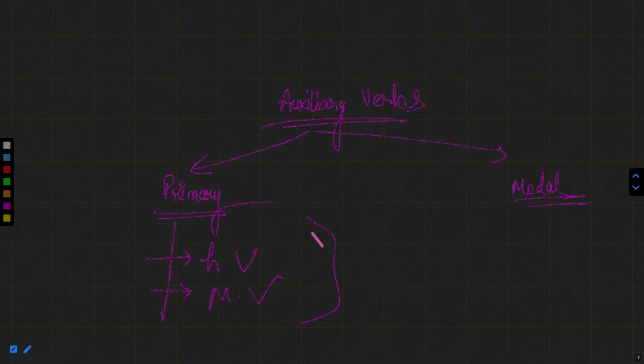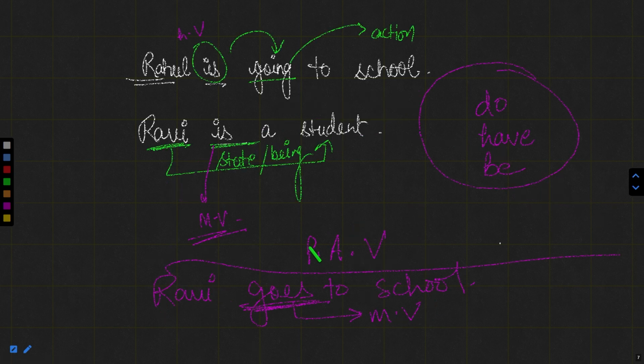Why so? These do, have and be forms can serve as both helping and main verb. Whereas if we talk about goes or action words, these can only be used as principal verbs.